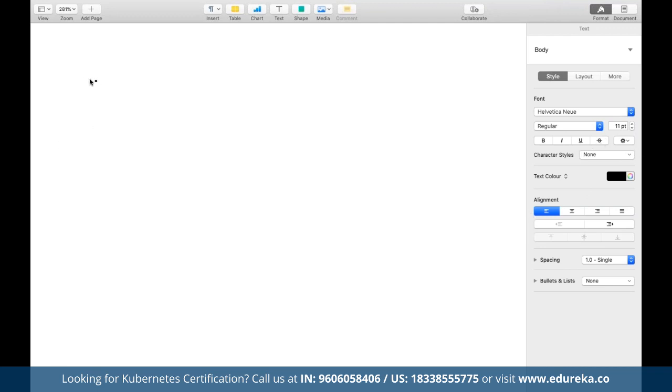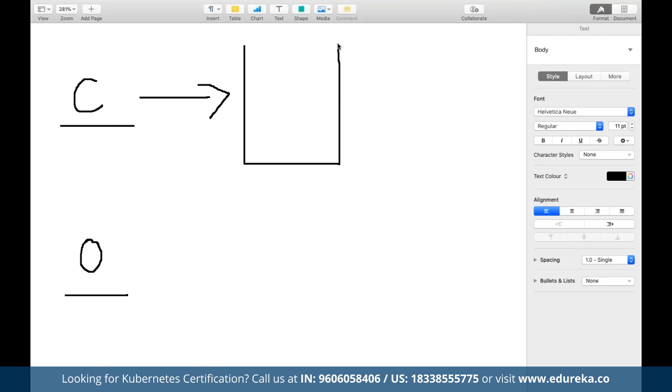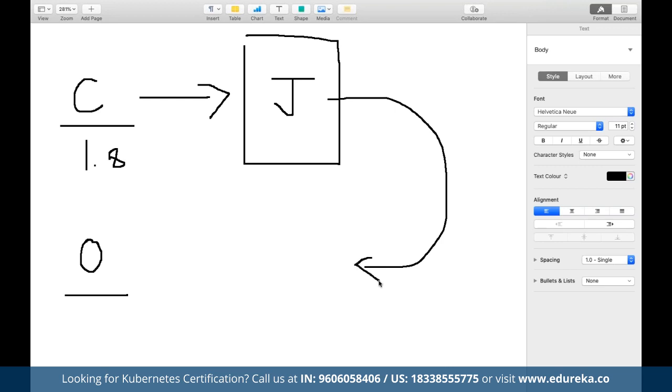Now, let's suppose here we have coders, and here we have the operations team. And kindly excuse this beautiful calligraphy, guys, because that's what happens when we try to write using the mouse pointer. The coders developed a code for a Java application on Java 1.8. And now, for testing purposes, they have sent this code to the operations team.